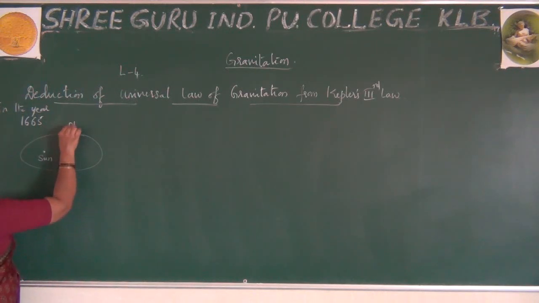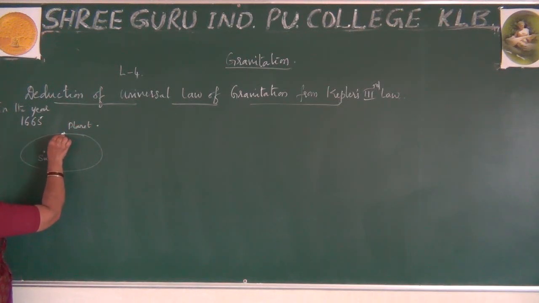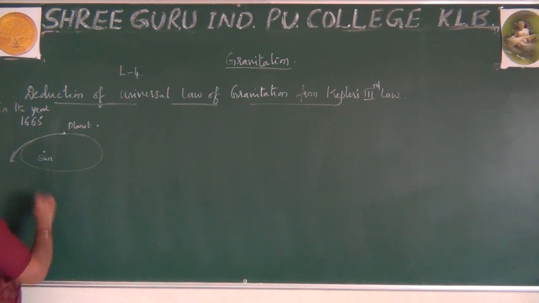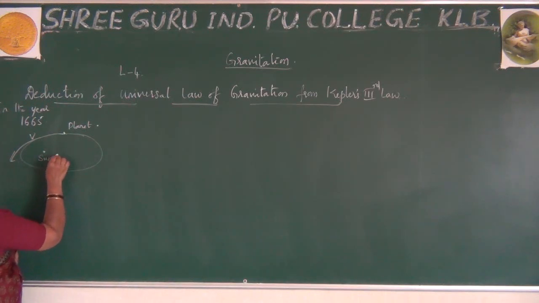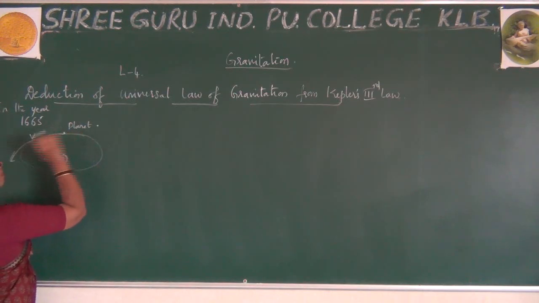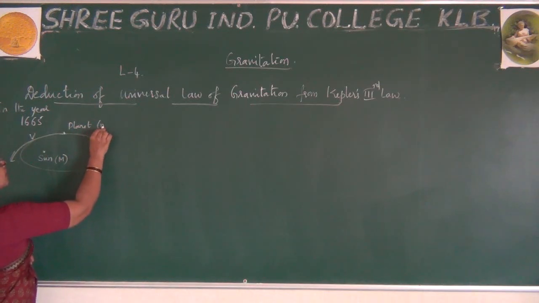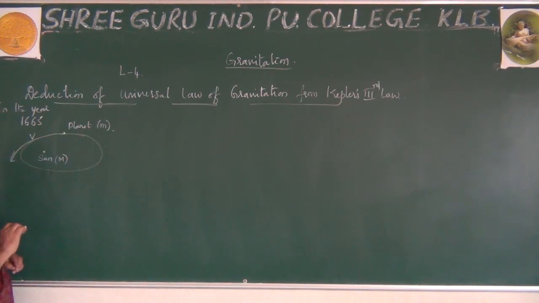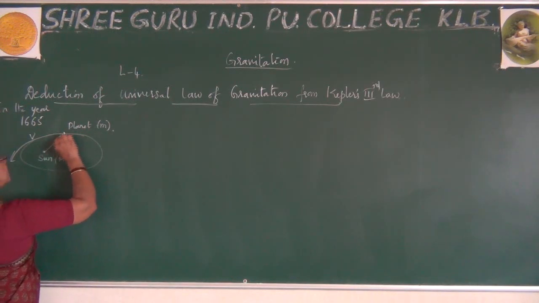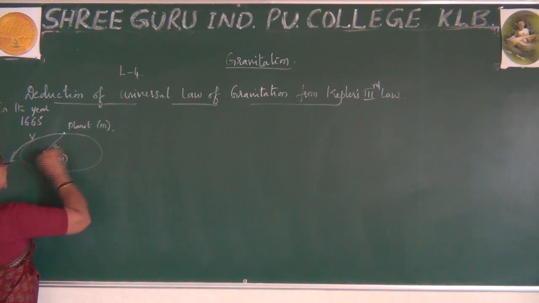The planet is revolving around the sun in an elliptical orbit with velocity v. Let the mass of the sun be represented by capital M and the mass of the planet by small m. These two are separated by some distance r.